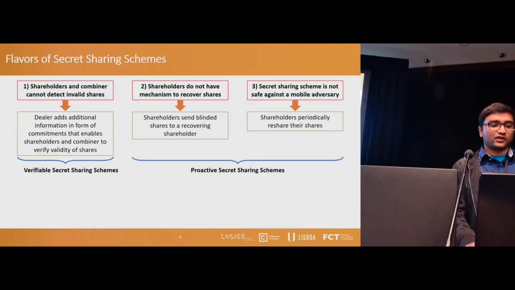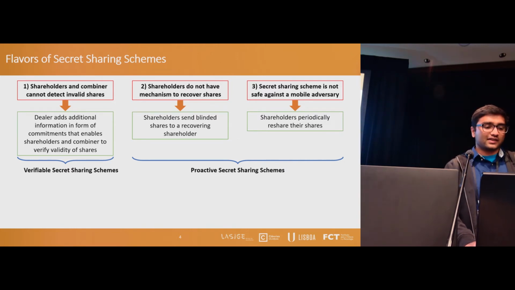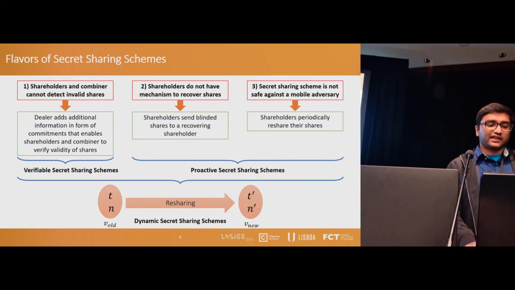And the solution for the third problem is another protocol that allows servers to periodically recompute their shares without reconstructing the secret. The resulting scheme of the last two protocols is called a proactive secret sharing scheme, which was later extended to support dynamism, where it is possible to move secret shares from one group of servers to another without reconstructing the secret.